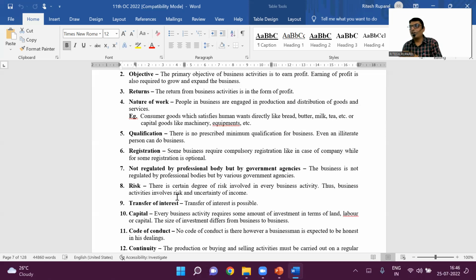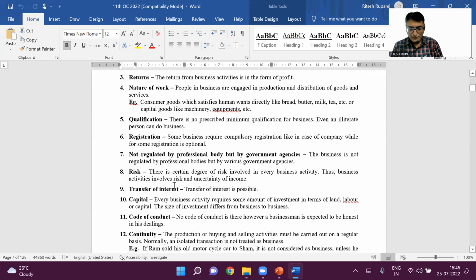Now, there were COVID issues. China had locked down some places recently. There was a shortage in India. So, if you understand, there are lots of risks in business activity because the investment is very huge.